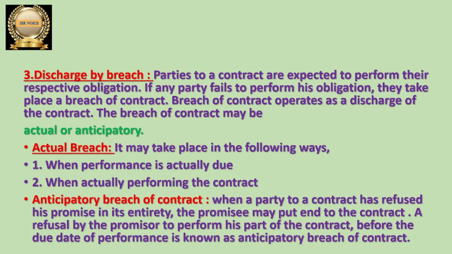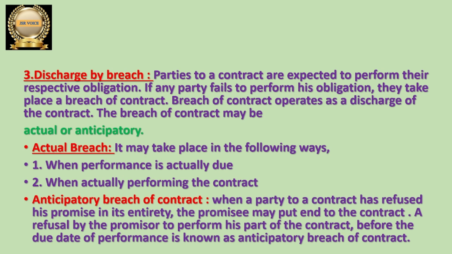So next one, this is the third mode of discharge of contract, discharge by breach. Here both the parties to the contract have to perform something.